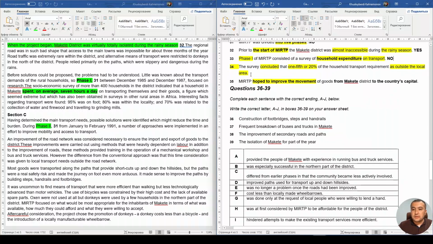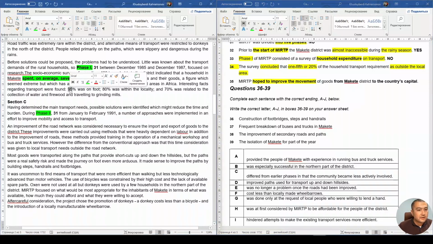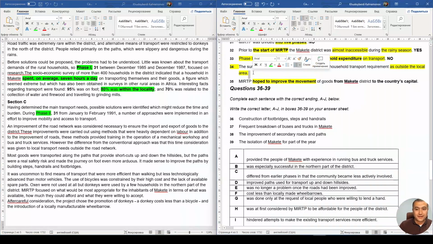And the next one, the survey concluded that 1/5, or 20%. Do we have a percent? Yeah, this number. All right, household transport requirement outside the local area. Within the locality, as you see, 80% was within the locality, which means 20% is outside of the locality. Somehow it's logical, right? It requires logical thinking. So it's yes.